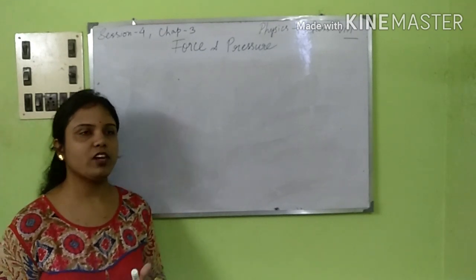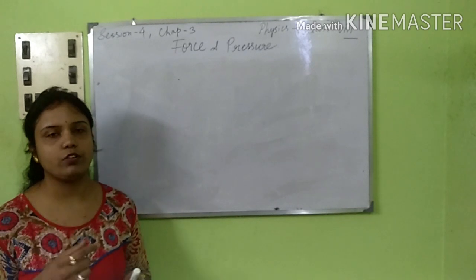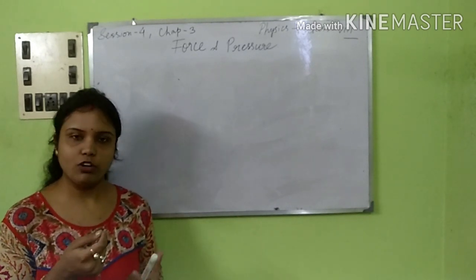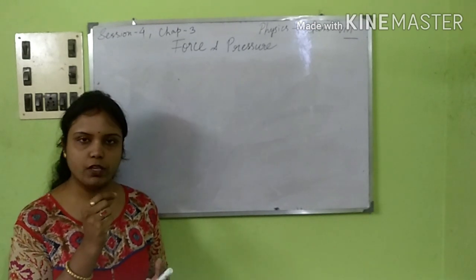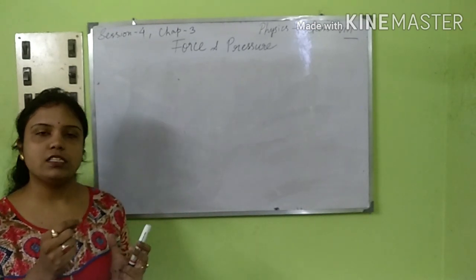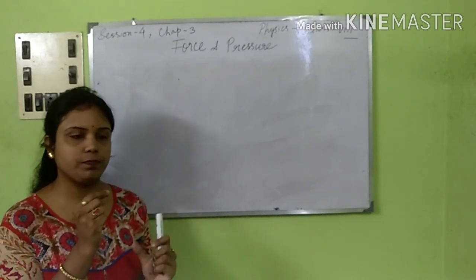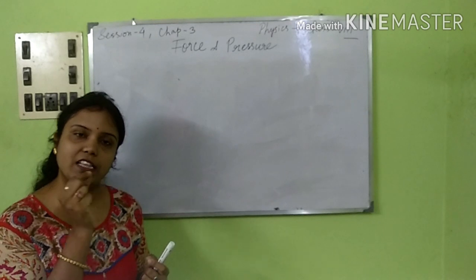And for this atmospheric pressure, one small example that I would like to give you is, suppose we drink cold drinks, or maybe juices, with a straw. Suppose we have taken a particular juice in a glass and we are drinking it with a straw. When we take that straw, there is air filled in it.